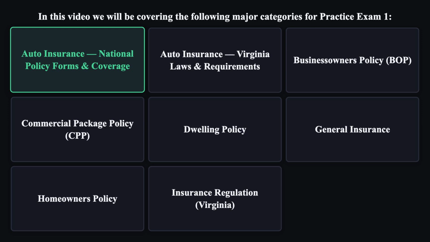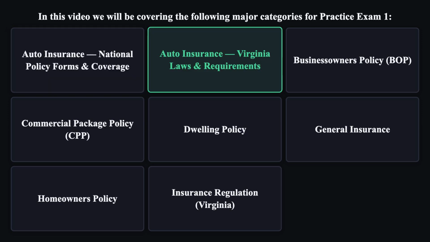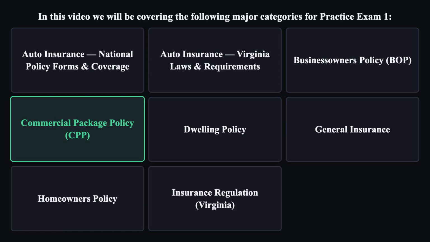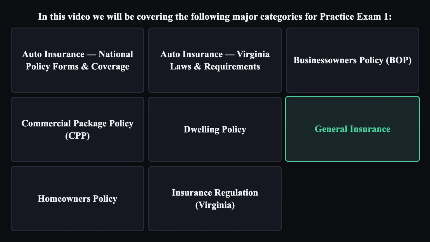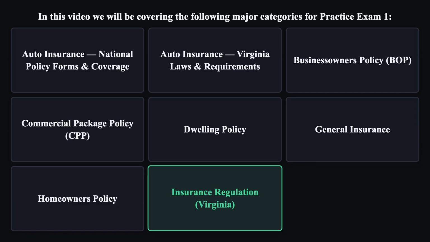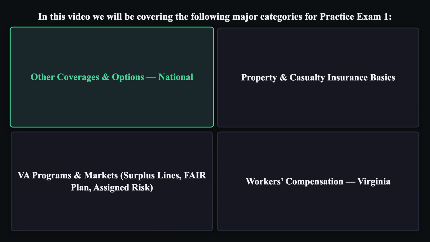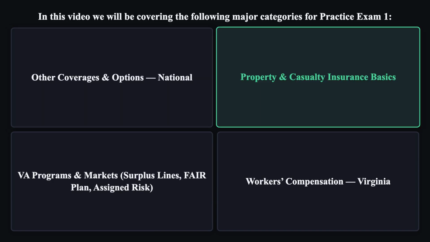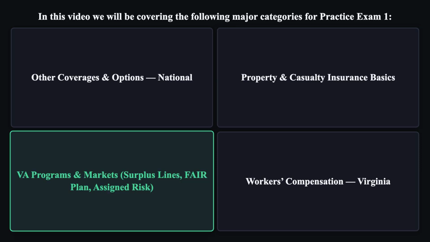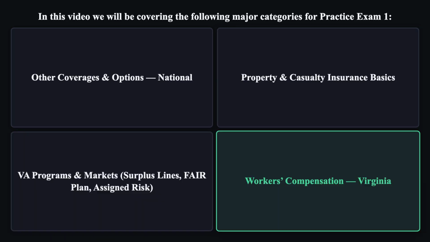Auto insurance, national policy forms and coverage. Auto insurance, Virginia laws and requirements. Business owner's policy. Commercial package policy. Dwelling policy. General insurance. Homeowner's policy. Insurance regulation. Other coverages and options. National. Property and casualty insurance basics. VA programs and markets. Workers' compensation, Virginia.